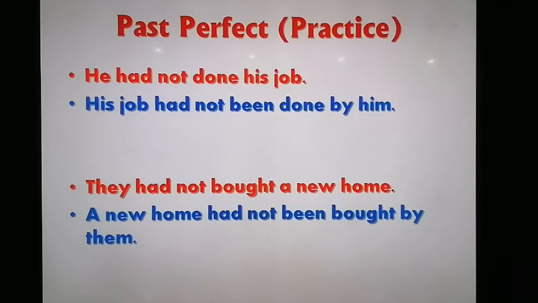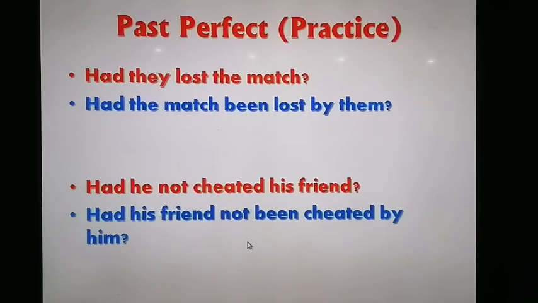Let's see practice of simple sentences. For example, he had not done his job. Here his job is an object, so we shall write here: his job had not been done by him. The second one is, they had not bought a new home. A new home is an object that will come first. So a new home had not been. So not will come between had and been. So the sentence will be: a new home had not been bought by them.